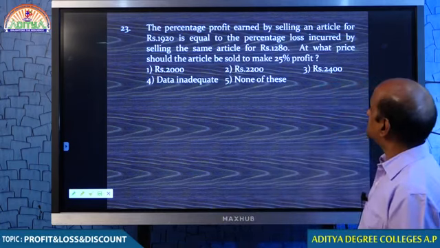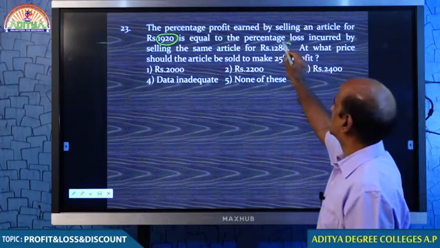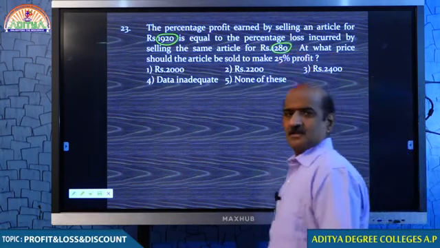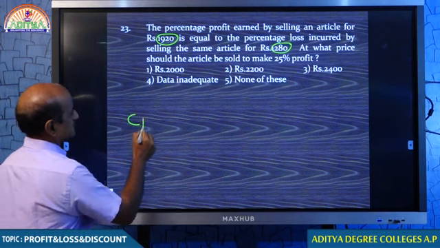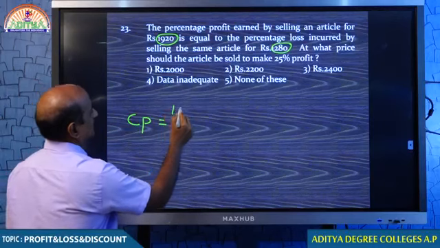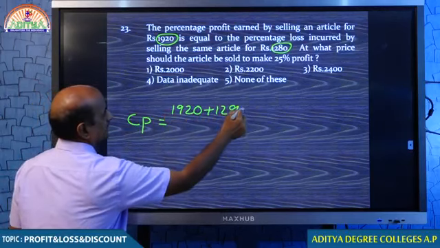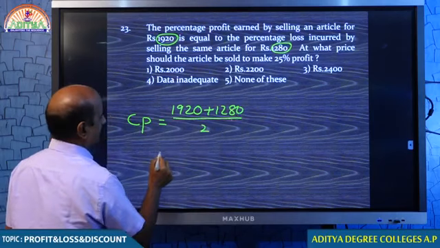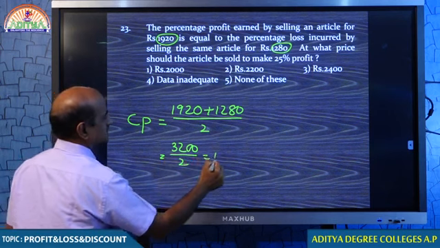The percentage profit earned by selling an article for 1920 rupees is equal to the percentage profit when it is sold for 1280. Okay, percentage profit, both are the same, there is not much confusion. Whenever this kind of question is given, how to find the cost price, my dear students? Very simple. 1920 plus 1280 divided by 2. That is 3200 divided by 2, that is 1600.